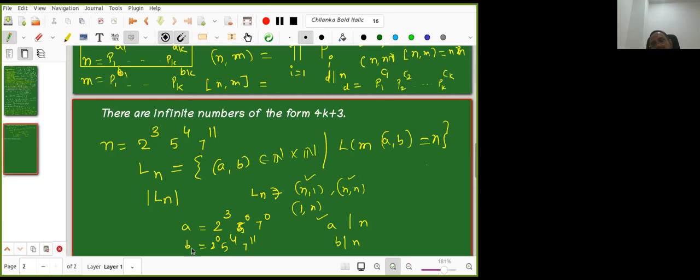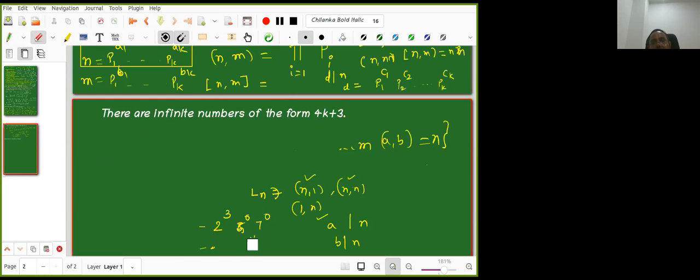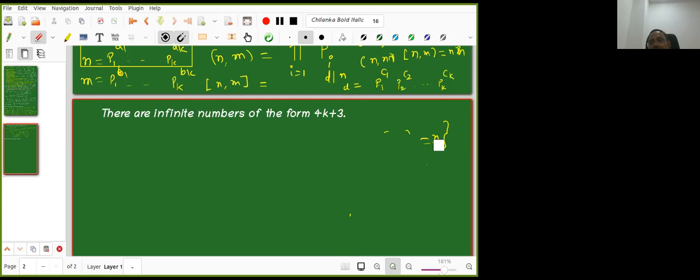So now LCM of A, B equal to n. Now I am asking that we have to find all the pairs whose LCM is n and what is its cardinality. A combinatorial problem. Try this. These 2 questions I gave to you as an exercise. Generally I do not give exercises because I am already asking quizzes, but I'll put these 2 questions there as well, not as yes or no, but multiple choice. If you get the answer, you can write there. I explained the question. I'll put it in the quiz. You try.